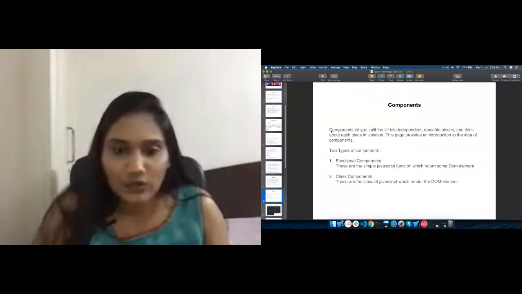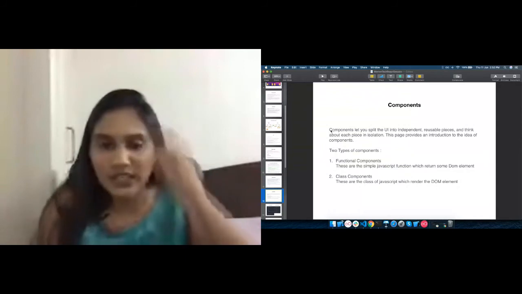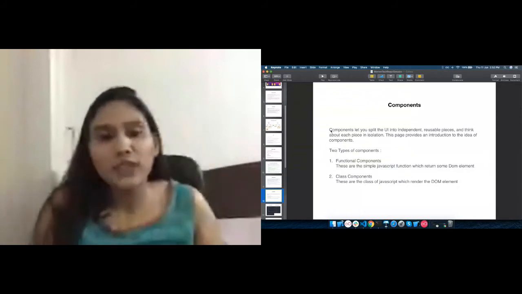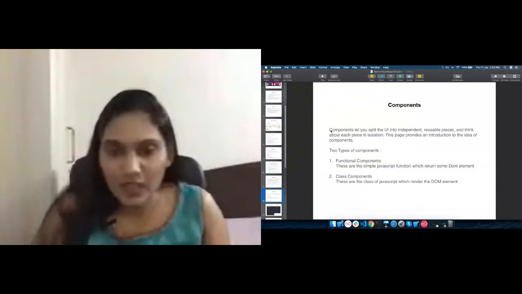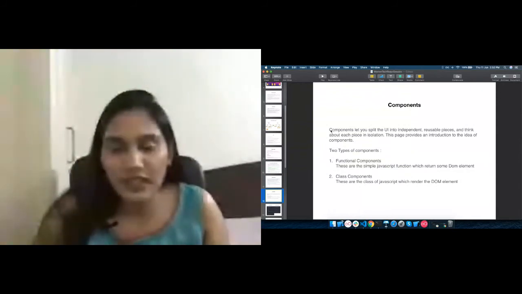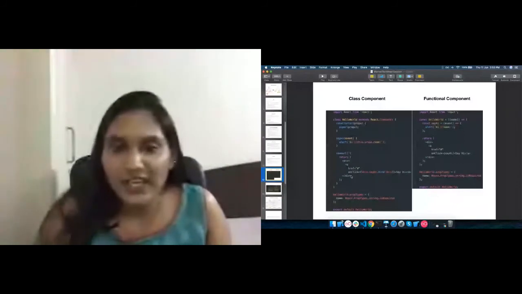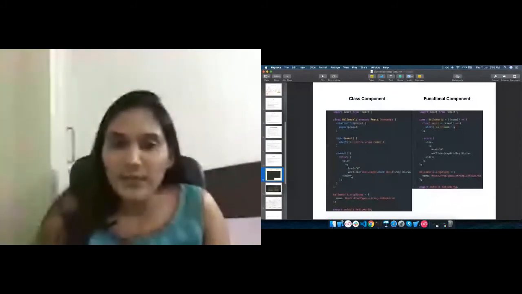I think I'm running out of time. Let me just quickly give you a brief about how the React component is created and how the functional component is created. On the left hand side, you can see there is a class. First and foremost, in every file of your component, the import React line should be there, because it is used by JSX to convert the JSX into React.createElement calls. So this import is mandatory in all the files of your components.